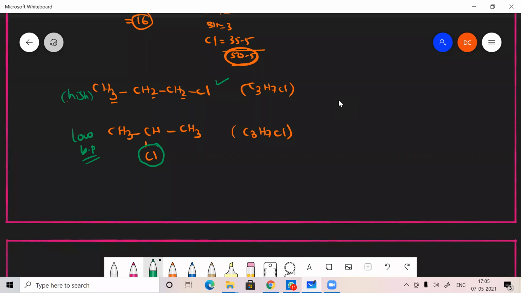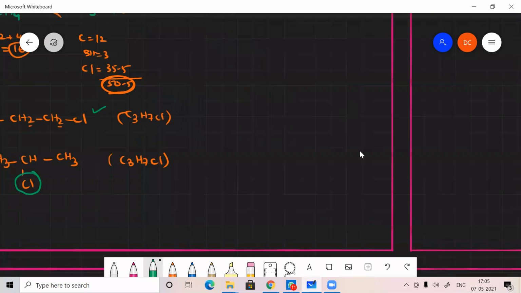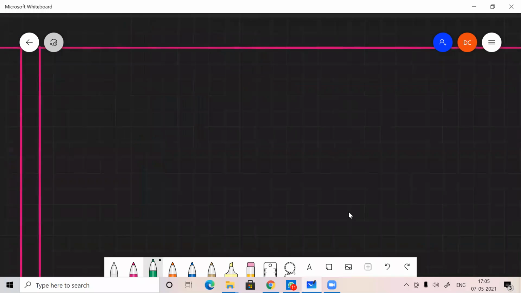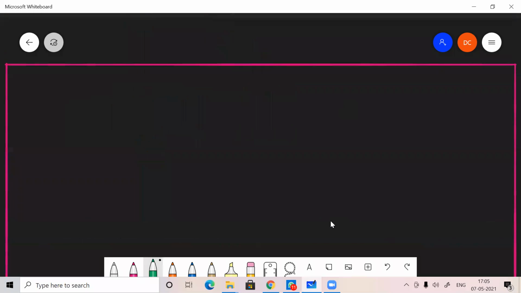Most probably they will give comparable molar masses only. Comparable molar masses in the sense, suppose I take some alkyl halide, almost the same molecular mass compounds will be given, but the functional group is different. That time we have to check the functional group also. Suppose we have a haloalkane and an alcohol, obviously alcohol will have higher boiling point because of hydrogen bonding. We'll discuss later.